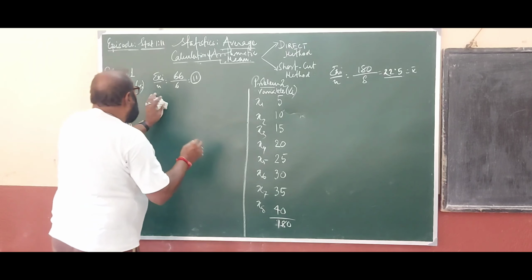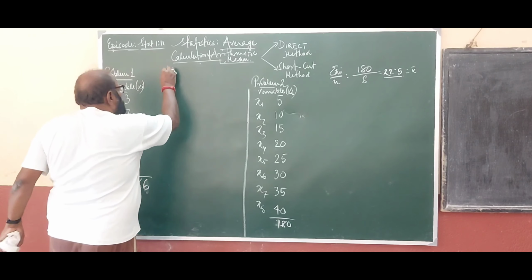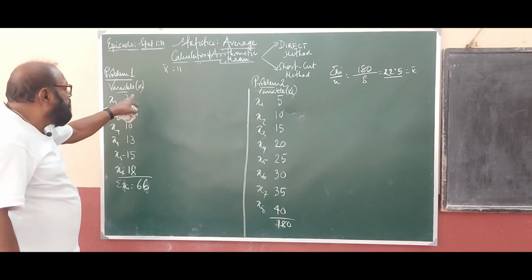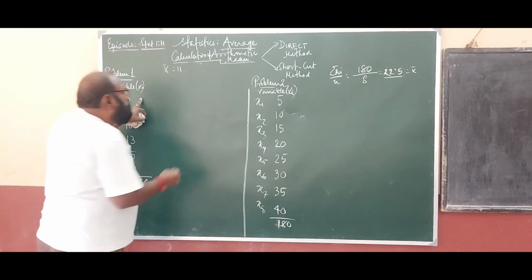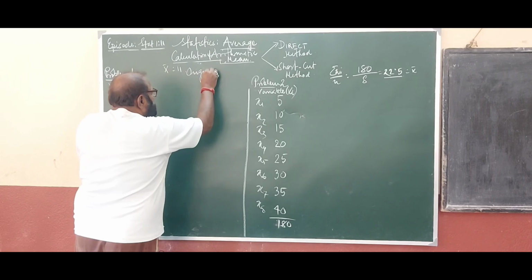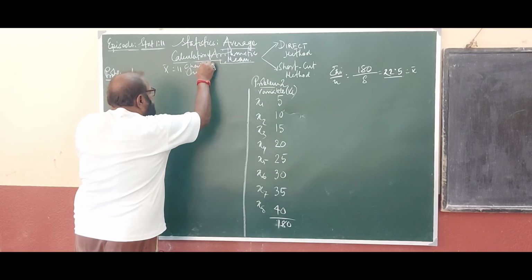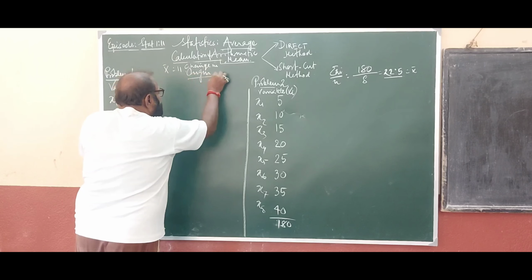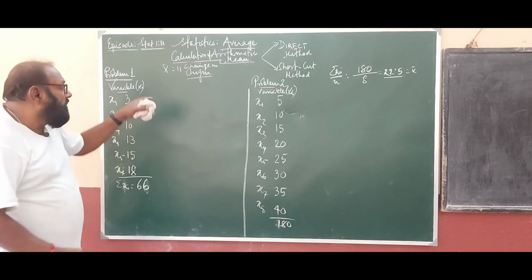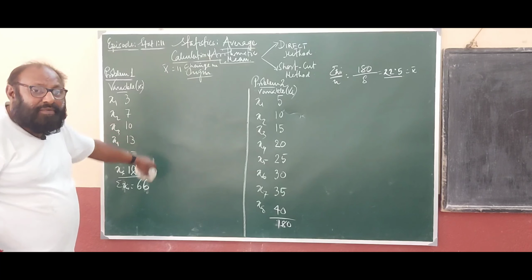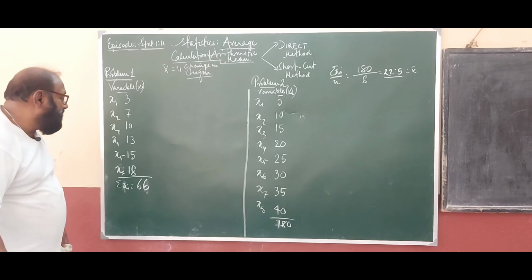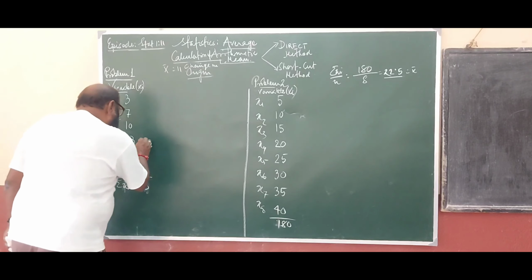What will you do in shortcut method? Now, here we have found arithmetic mean as 11. In the shortcut method, first of all, we should change the origin. In shortcut method, we may change the origin. The variable here is x. I am converting the variable x to y by changing origin.